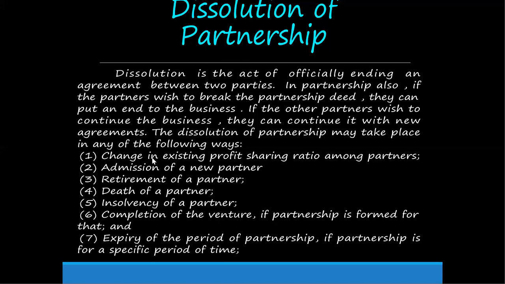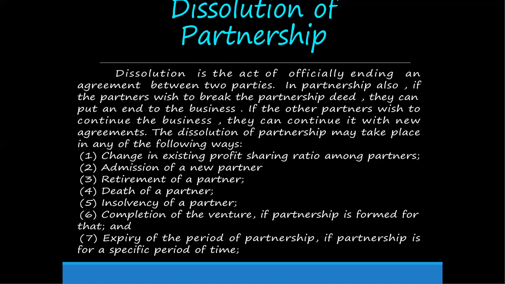See first, what are all the characters? First, we have to decide what is the existing profit sharing ratio. So how is this existing sharing ratio decided and how will it change? The second one, admission of a new partner.